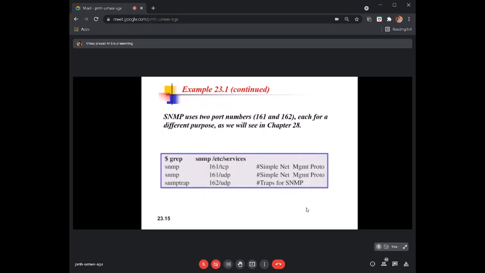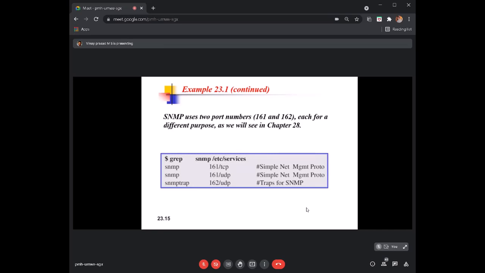Similarly, you can run the same command for SNMP to see the port number and the transport layer protocol: 161 and 162 are reserved for SNMP, and they may use UDP for delivery.